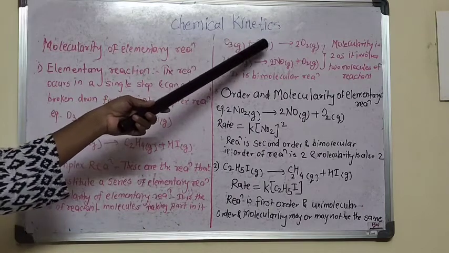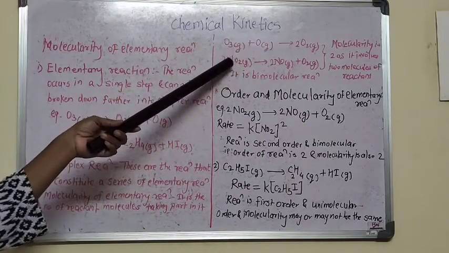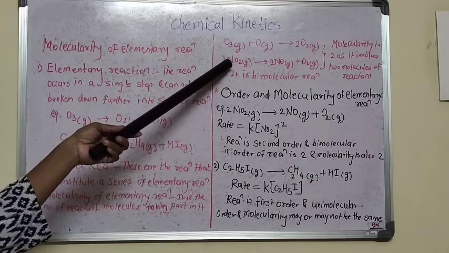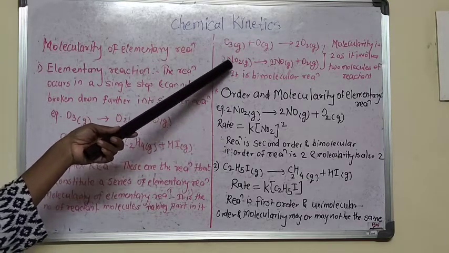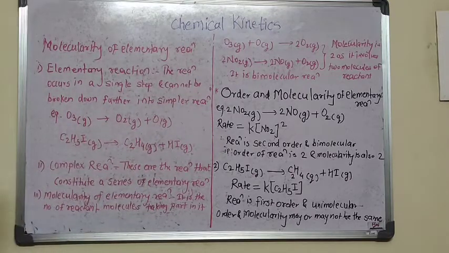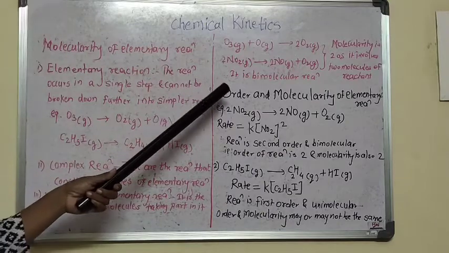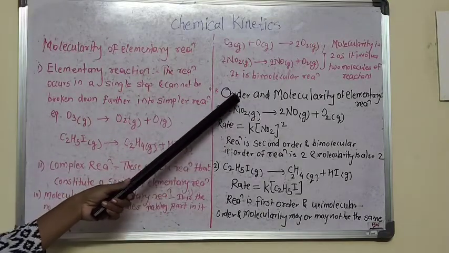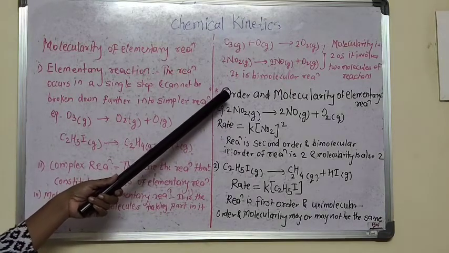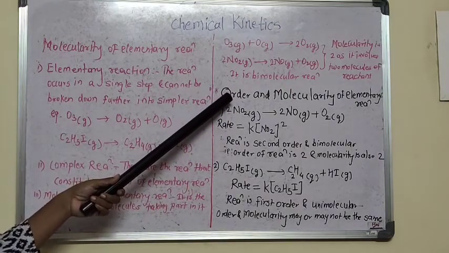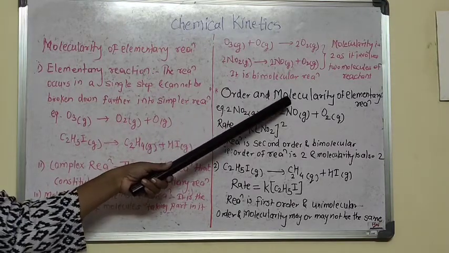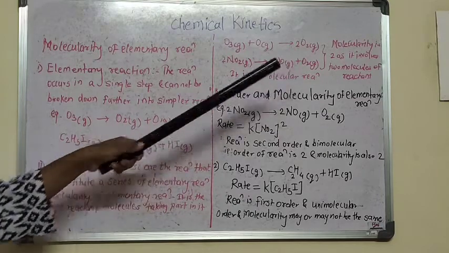So two molecules are involved in the reaction, or the second example in which twice of NO2 gas. Here again two molecules of NO2 are involved in the reaction. So the reaction is a bimolecular reaction. So the previous point we considered, that is the order and the molecularity. Order is nothing but the sum of the powers of the molar concentrations in the rate law expression, and molecularity is nothing but the number of molecules involved in the elementary reaction.